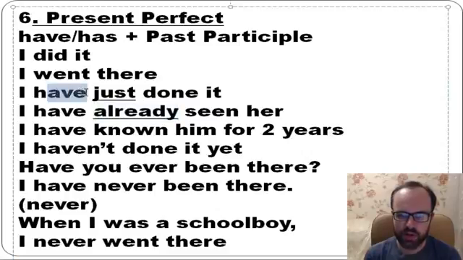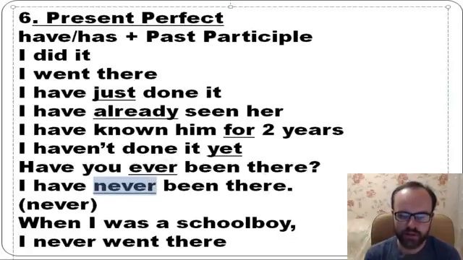So have plus past participle is the third form. So if you have just, yeah, it has this meaning, you need to use present perfect. Already, I have already seen her. I have known him for 2 years. I haven't done it yet. Have you ever been there? Ever, yes, if you want to use ever in questions, you also use present perfect. I have never been there.